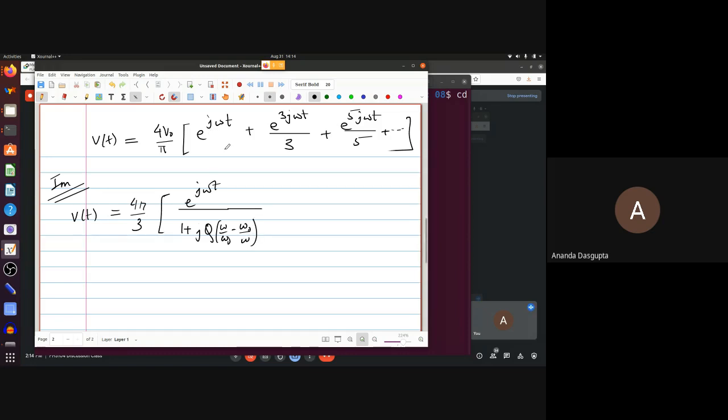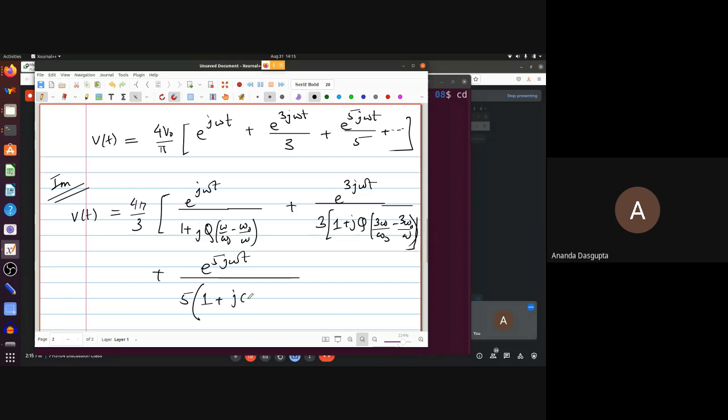So that's the contribution from the e to the j omega t term. The e to the 3j omega t term contributes this. Due to the 5j omega t term, I can keep on going and adding up more and more terms. But basically, this is all that it is. And so on.